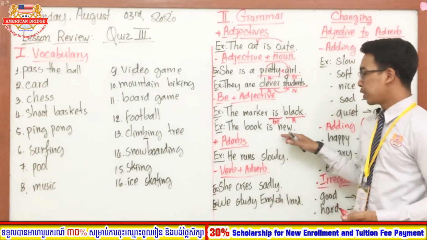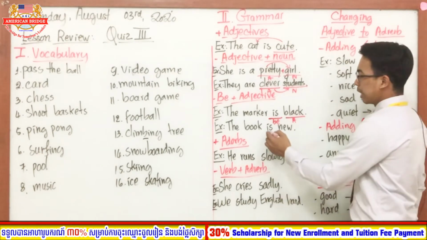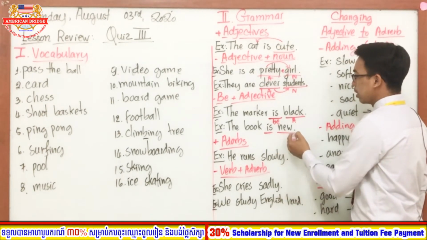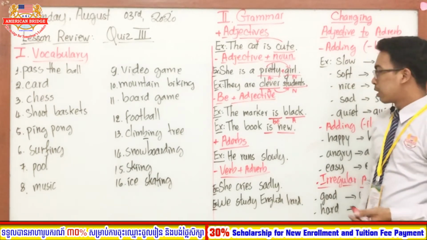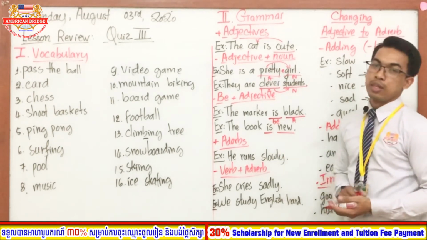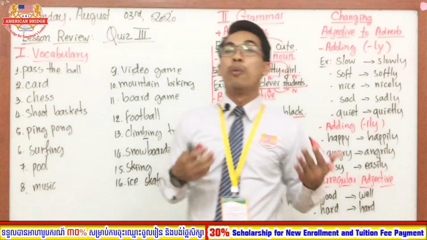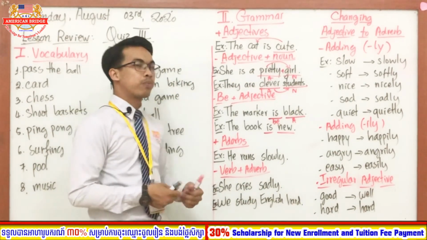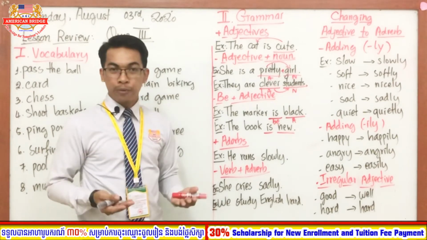The book is new. So to be is "is", and now the adjective, the word "new", right? The book is new. Good. So everyone, this is about the form of adjective, right? And now let's move on to the next one. It is about the word adverb, right?